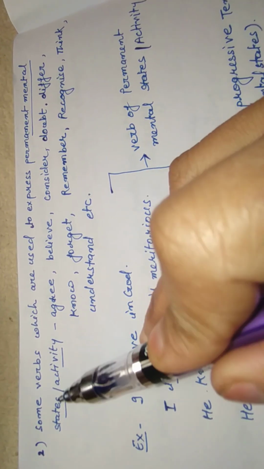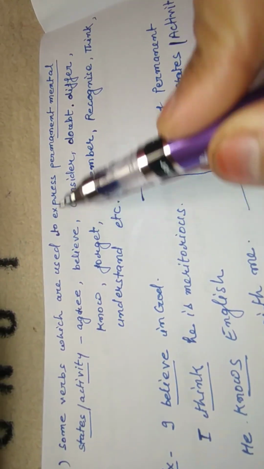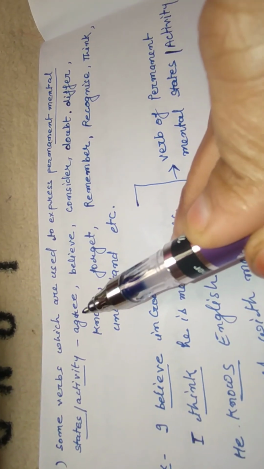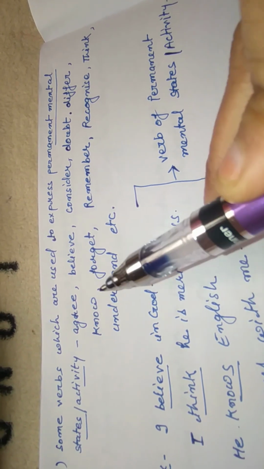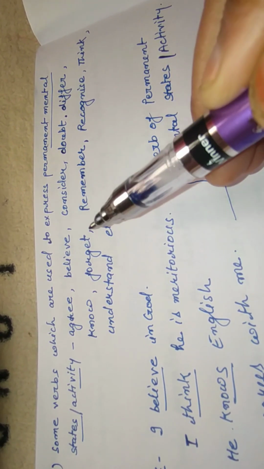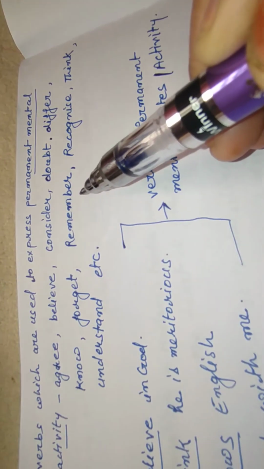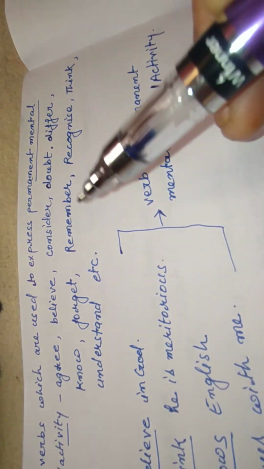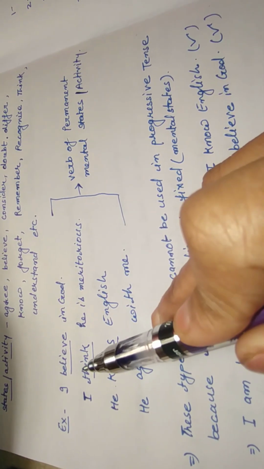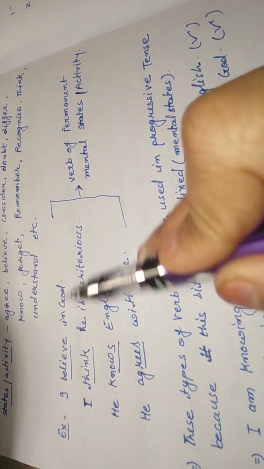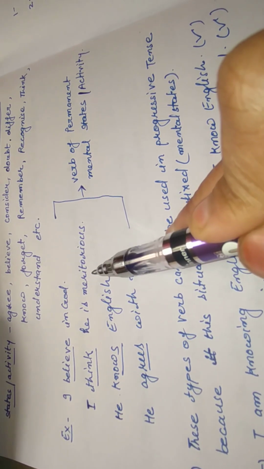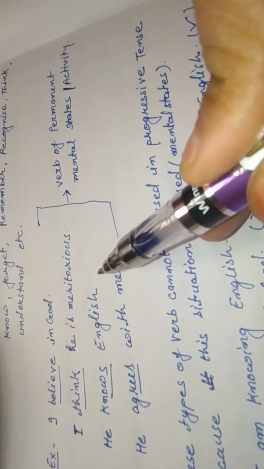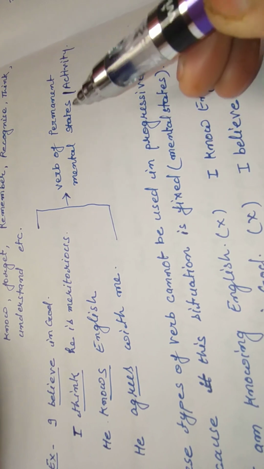The second thing is some verbs which are used to express permanent mental states or activities. These verbs are agree, know, understand, believe, forget, consider, remember, doubt, differ, recognize, think, etc. See some examples: I believe in God. I think he is meritorious. He knows English. He agrees with me. These verbs express permanent mental state activity.